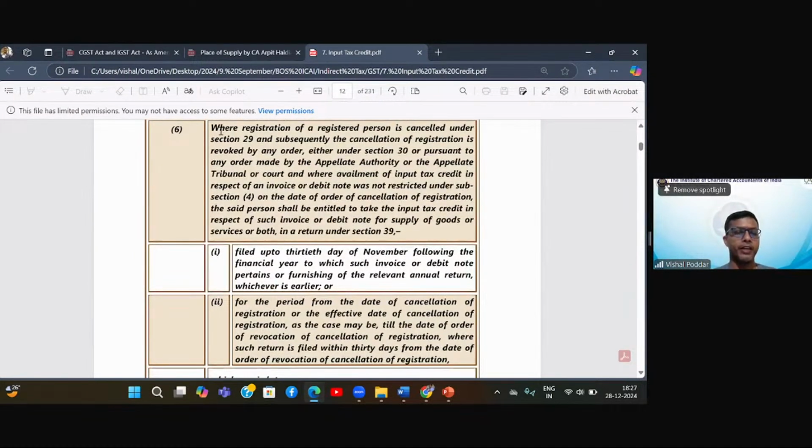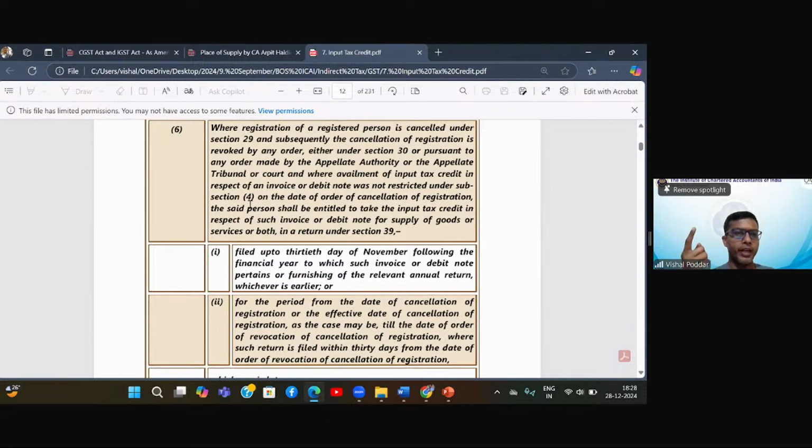So that is it. I'll read the entire section. Where registration of a registered person is cancelled under 29 and subsequently the cancellation is revoked under 30, or pursuant to order by the appellate authority or tribunal court, and where availment of ITC in respect of any invoice or debit note was not restricted under subsection 4 on the date of order of cancellation of registration.